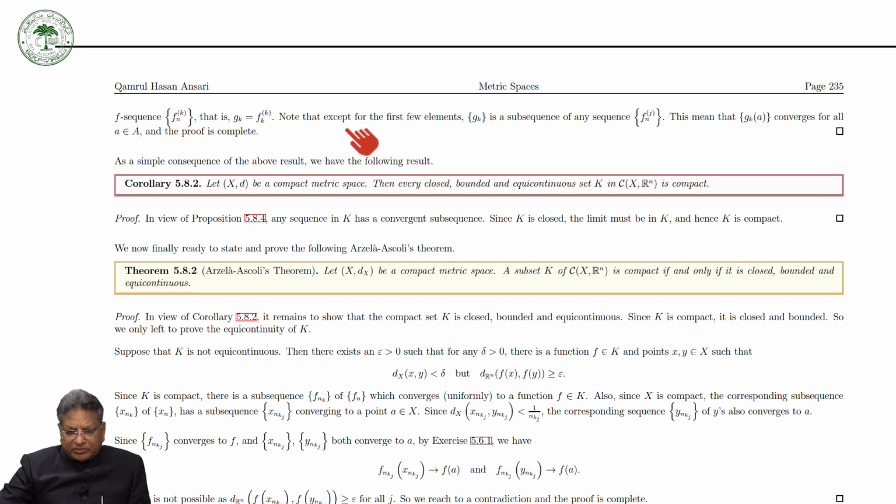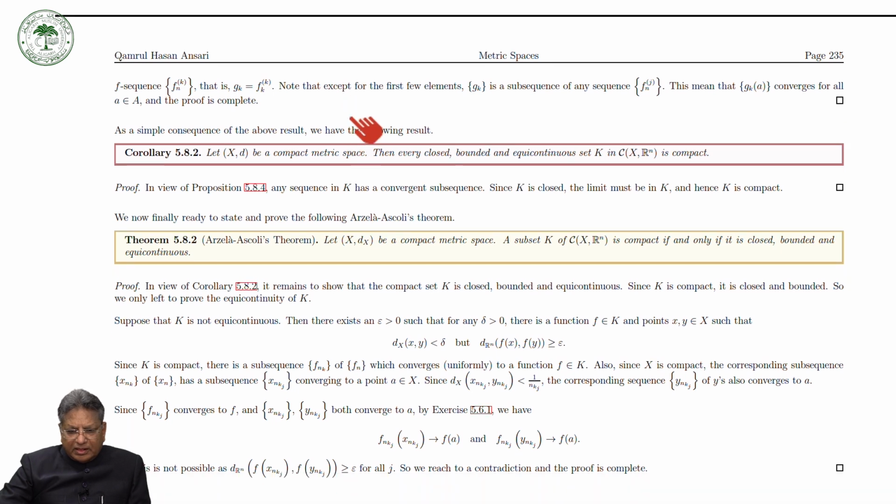Note that except for the first few elements, G_k is a subsequence of any sequence F_{nj}. This means that G_k(a) converges for all a in A, and the proof is complete.